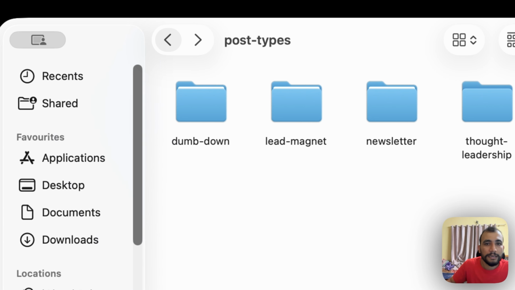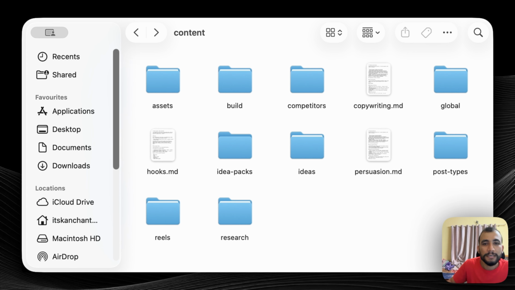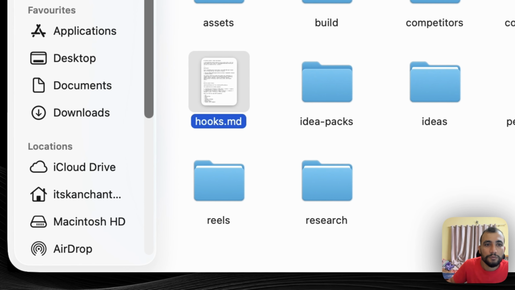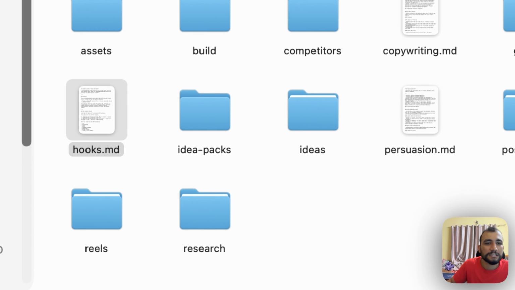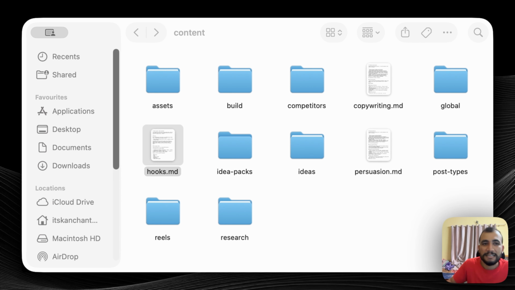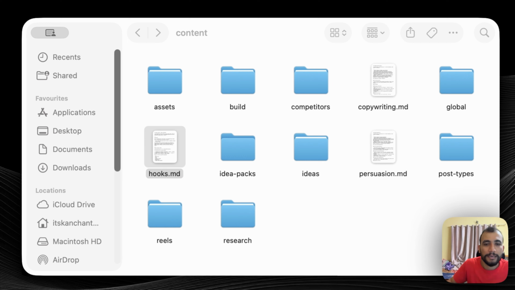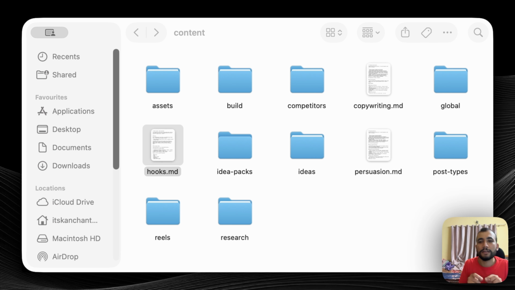Along with that, it has a list of hooks to be selected from. Here is the hooks.md file. From that it selects the hooks, how to think of the hooks, what are some examples of hooks, everything is stored here. And this is mentioned in the workflow. Whenever I say create content, it follows this process: get the ideas, then select the hooks, then follow the dumbed down post types or whichever post type I have mentioned, and on that basis it will create the post.